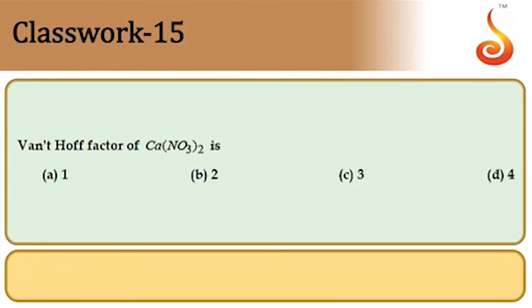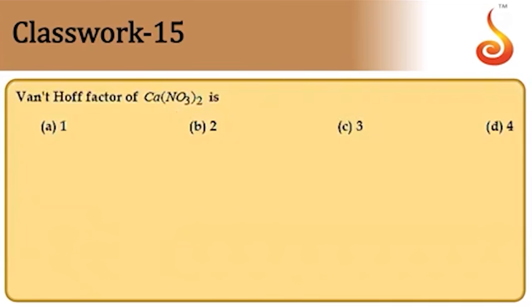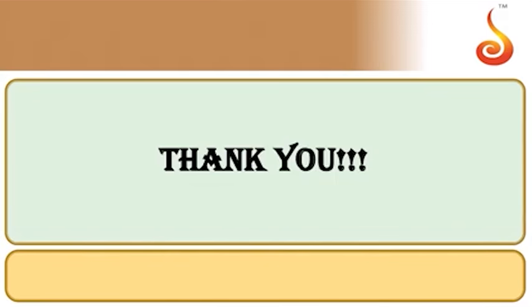That's the option. Van't Hoff factor of calcium nitrate depends upon the number of ions produced. It produces 3 ions in aqueous solution, assuming 100% dissociation. Therefore the answer is option C. So C is the answer.